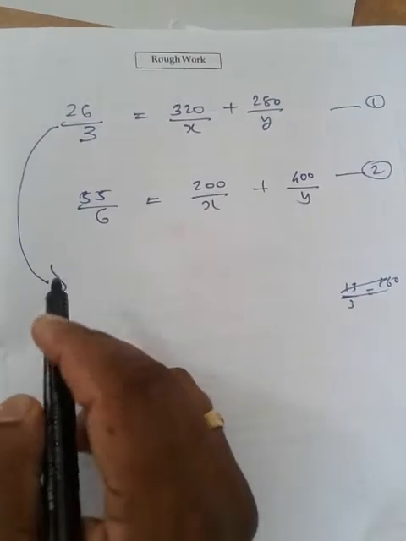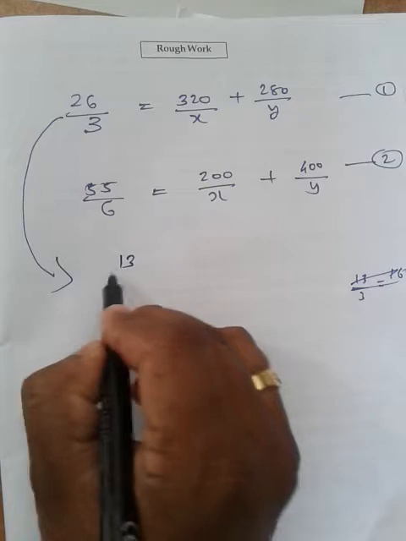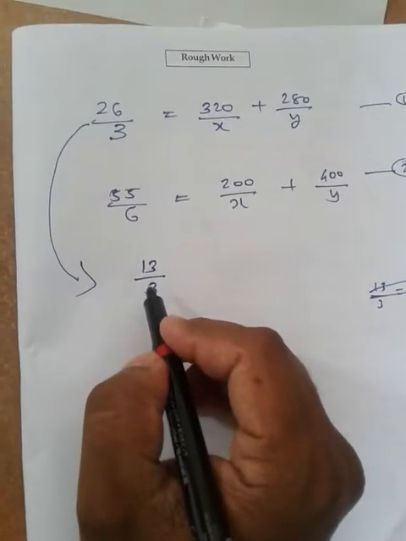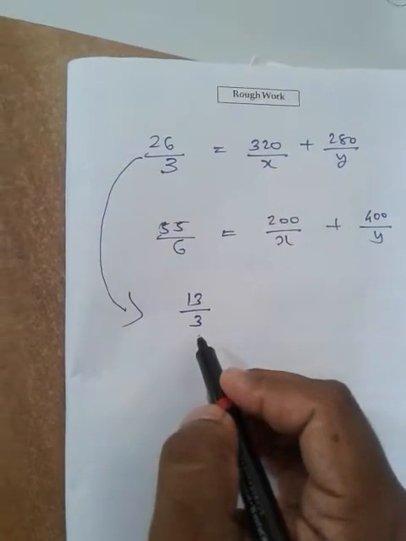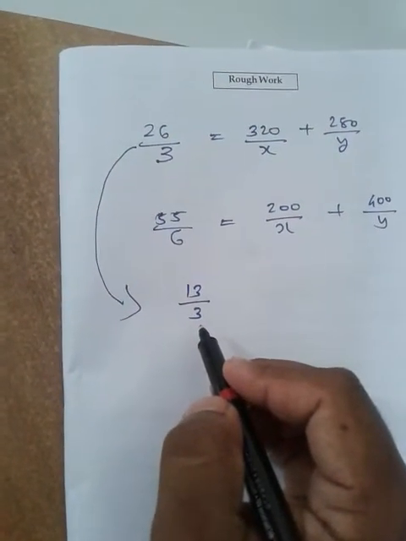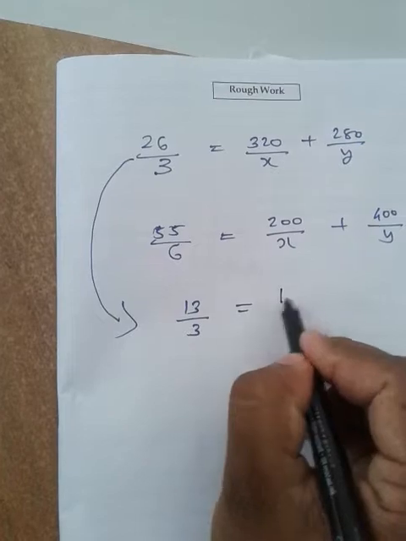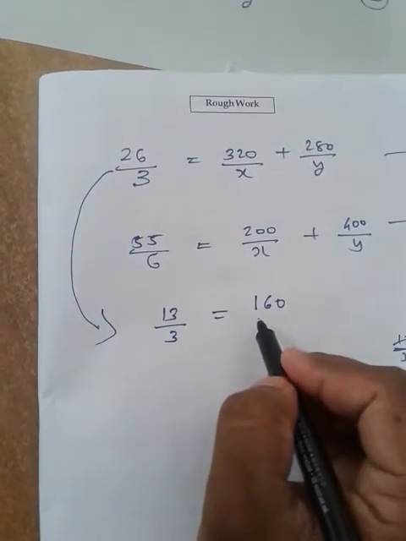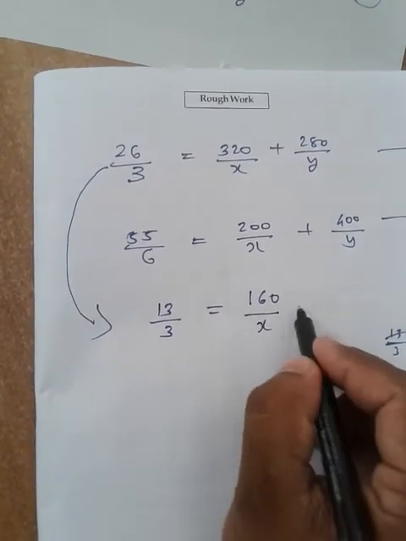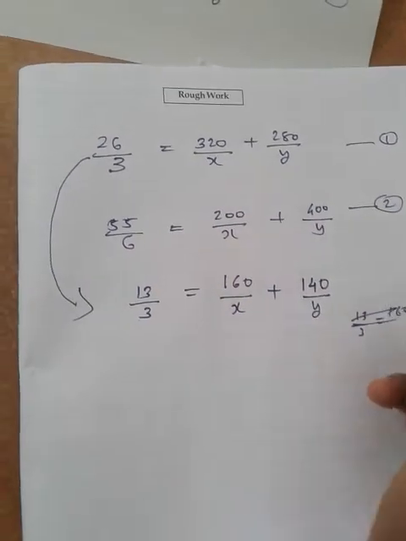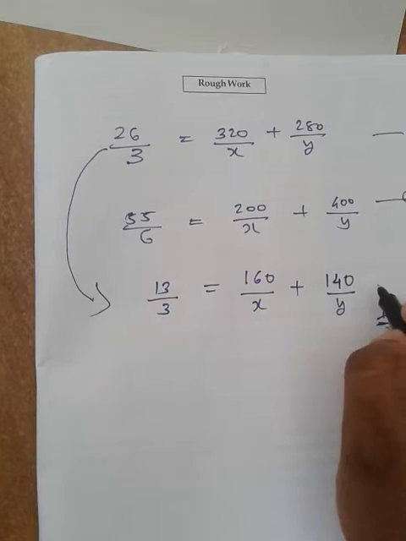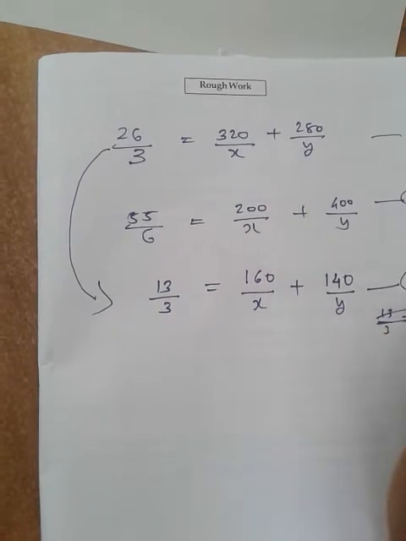I am going to divide throughout by 2, numerator only; the denominator remains as it is. So it becomes 13 by 3 is equal to 160 by x plus 140 by y. The first equation changes into a more simplified form. Let it be your new third equation.